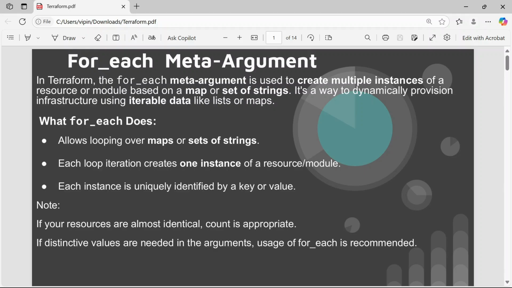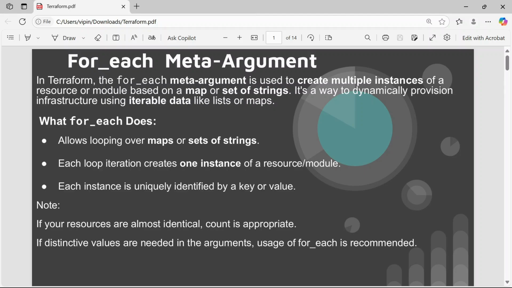We have a note here: if your resources are almost identical, count is appropriate. If distinctive values are needed in the argument, usage of for_each is recommended. So if your resources are almost identical, meaning you are not going to use a set or map in your Terraform configuration to create the resources, then you can use count.